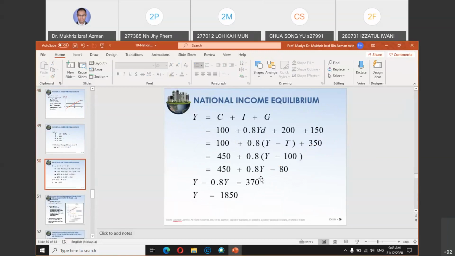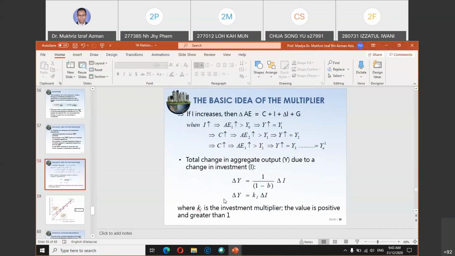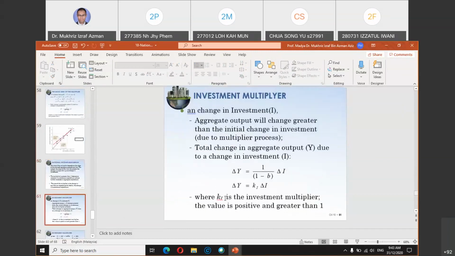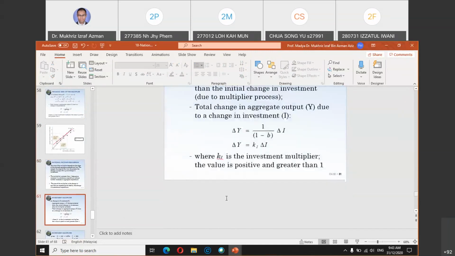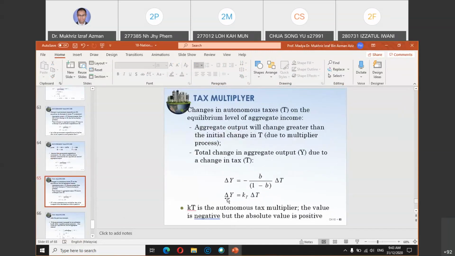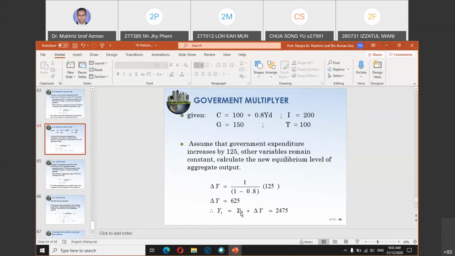So use this example to solve for Y, which in the government multiplier example will be the Y0, the original Y value. Once you get the original Y value, Y subscript 0, you add 625, you will get 2475. I cannot show you everything, so you need to do this exercise on your own.